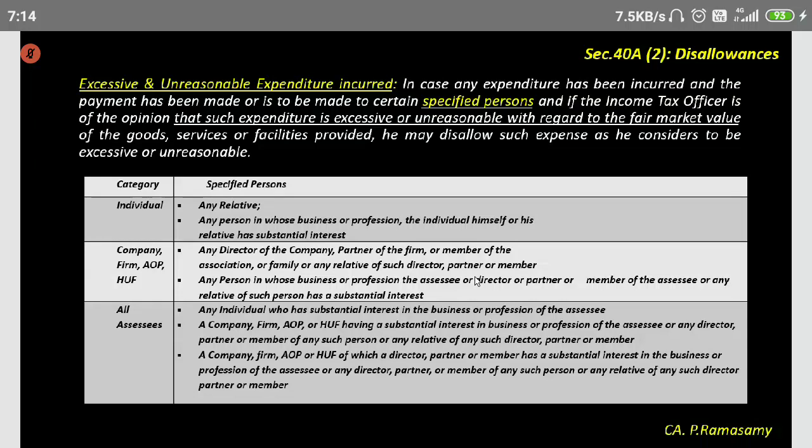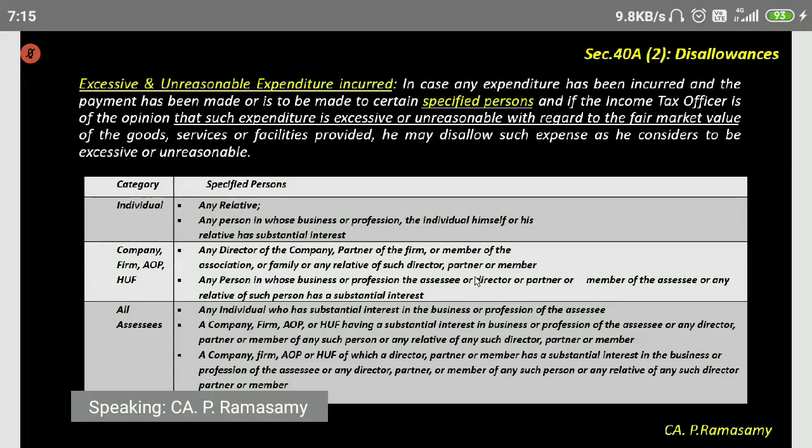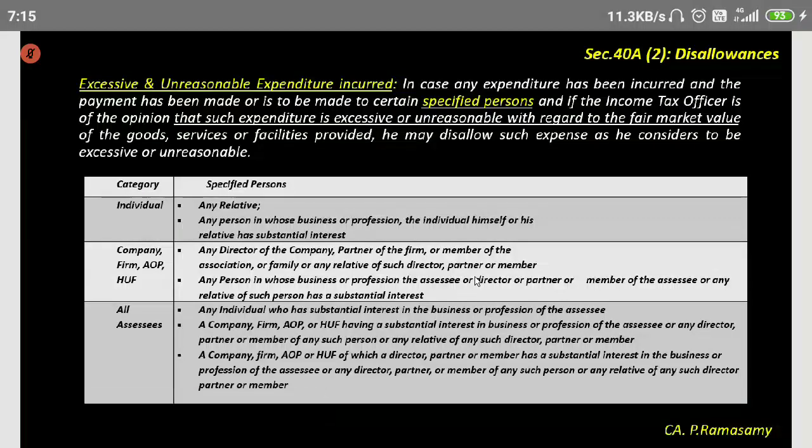I will disallow. The normal market rate is only 1,500, but you're paying 3,000, double the amount. Therefore, the difference I will disallow. He'll say it is excessive and unreasonable, because the payment is being made to a specified person. Who is the specified person? With respect to an individual, any relative.